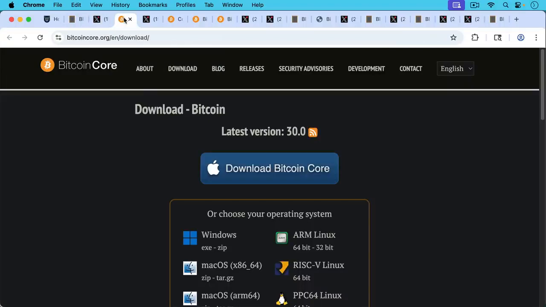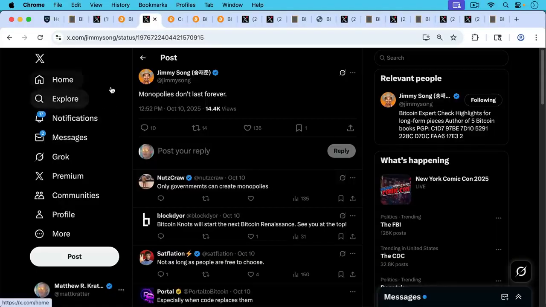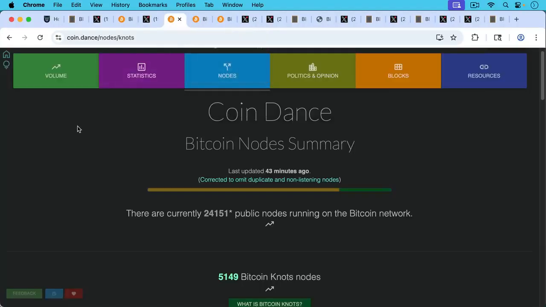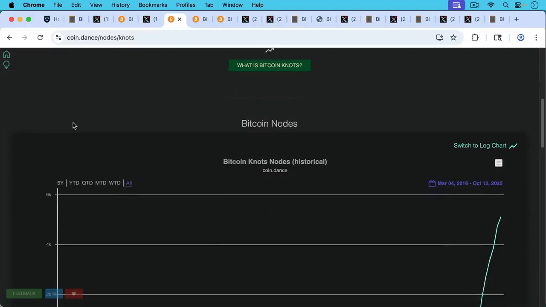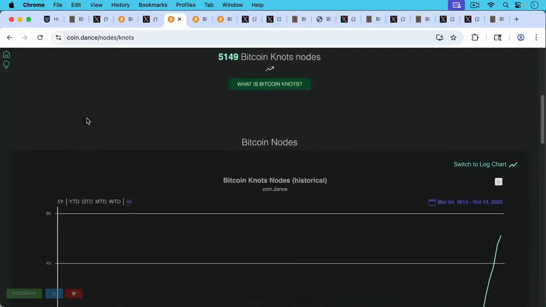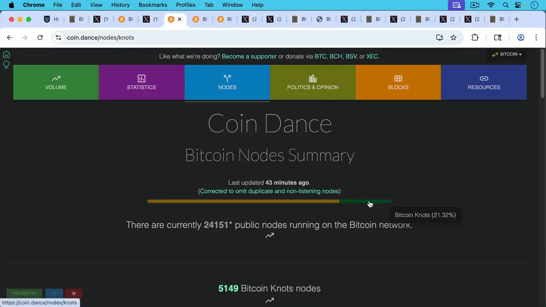I definitely do not recommend downloading this and running it. I view it as an attack on the Bitcoin network and as actual malware. As Jimmy Song writes here, monopolies don't last forever, clearly referring to the demise of Bitcoin Core, and pushing through this update really has destroyed them as an organization. They've lost 20% of the network, as we can see here, over the past few months. Hopefully it was worth it for them. Bitcoin Knots is currently at 21%.